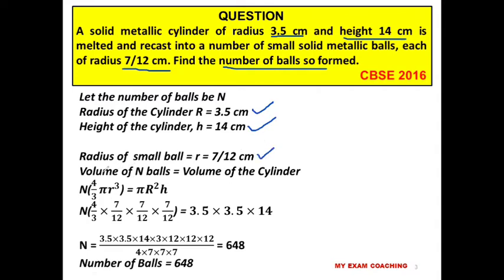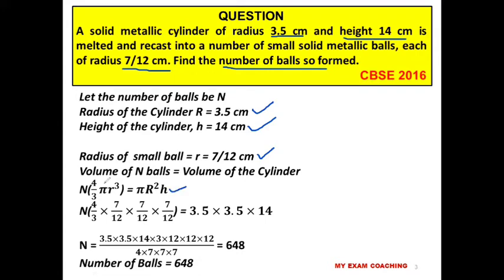And we know volume of n number of balls will be equal to volume of the cylinder. When one form is melted and recast into another form, the volume remains same. So volume will not change. So volume of one ball is 4 by 3 pi r cube. Volume of n number of balls is n multiplied by 4 by 3 pi r cube, that will be equal to volume of the cylinder. We know volume of the cylinder is pi r square h. So this is the important formula.